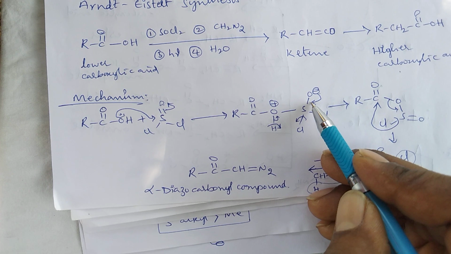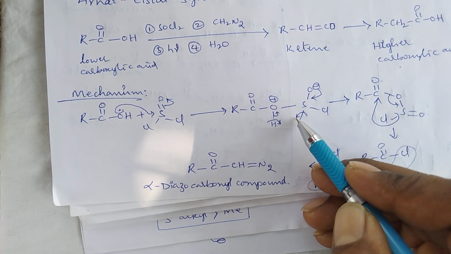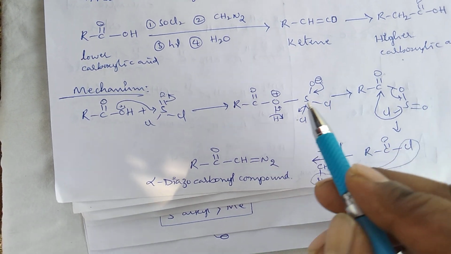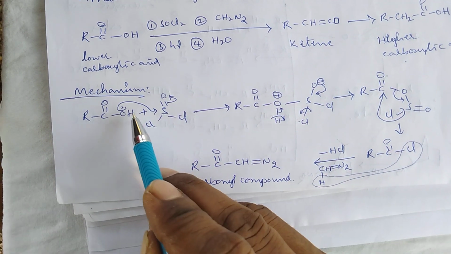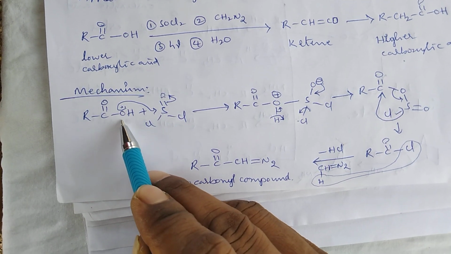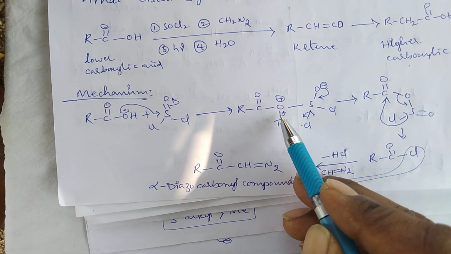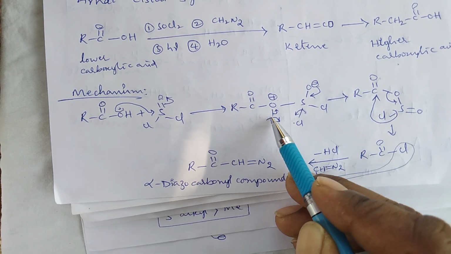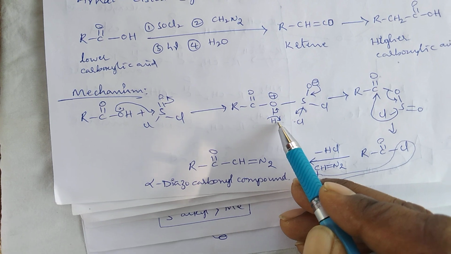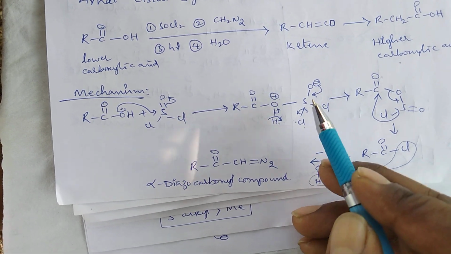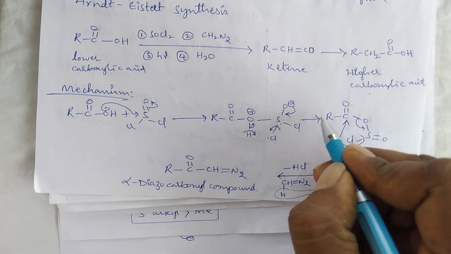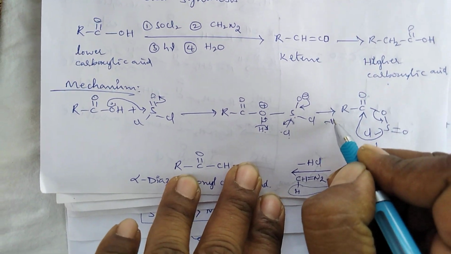By rearrangement of these electrons, chloride ion is eliminated, and due to the loss of electrons this oxygen gets a positive charge. By abstraction of the electron pair towards this oxygen center, H+ ion is released. The released H+ ion combines with the Cl- released from the sulfur and is converted into HCl.